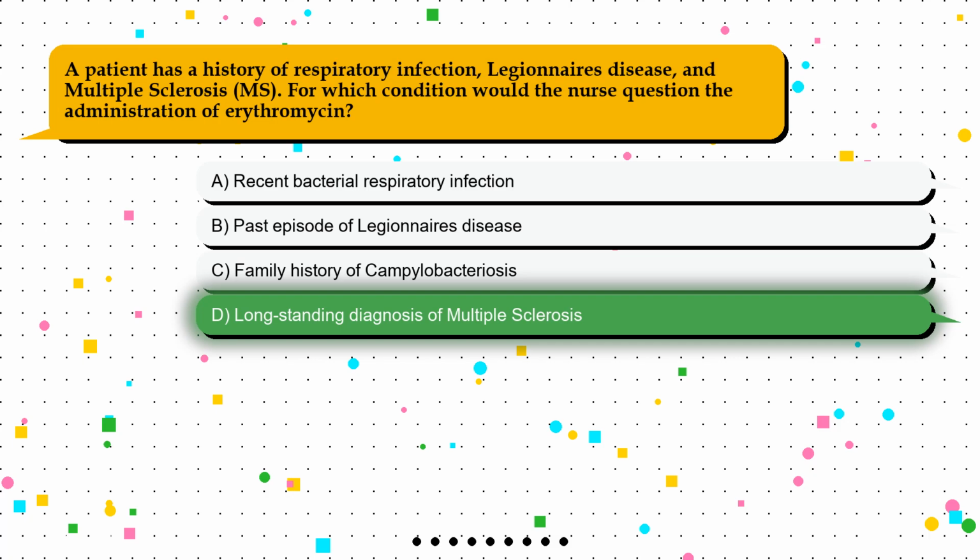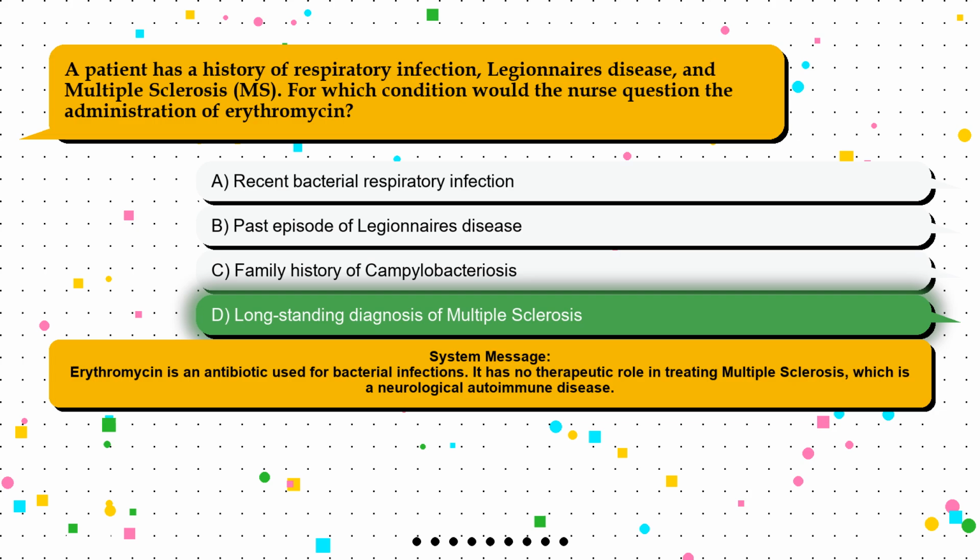The correct answer is option D. Long-standing diagnosis of multiple sclerosis. Erythromycin is an antibiotic used for bacterial infections. It has no therapeutic role in treating multiple sclerosis, which is a neurological autoimmune disease.